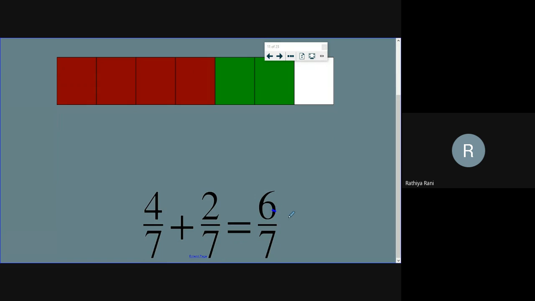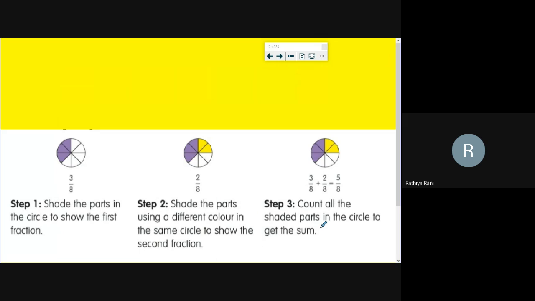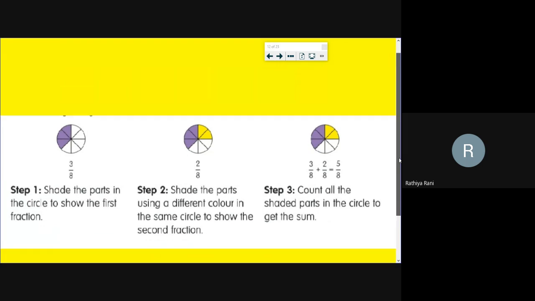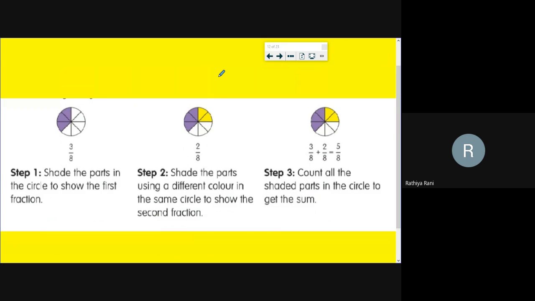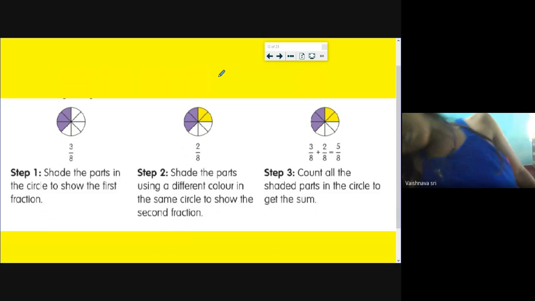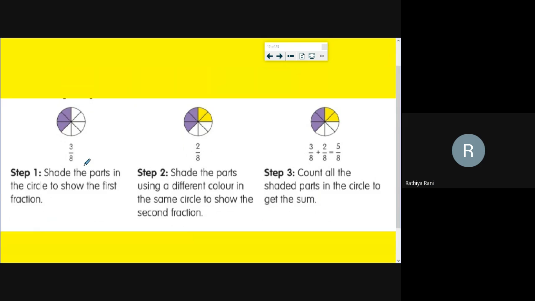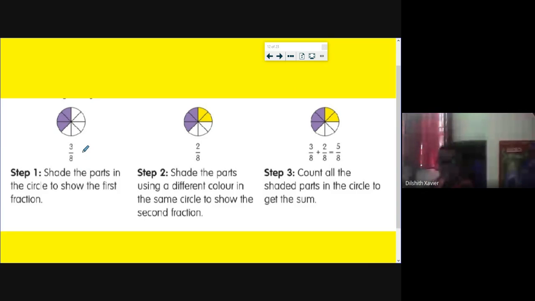So I hope everyone got this answer, 6 by 7. I have checked your answers. Really wonderful, students. Your diagram as well as the answer, both are right. I hope you are clear how to solve these questions. Is it easy, adding like fractions? Yes, ma'am. Easy to do. Super, very good.